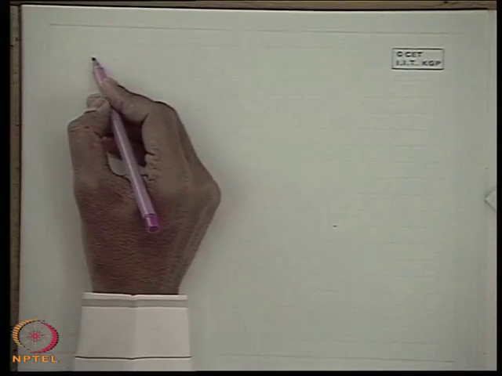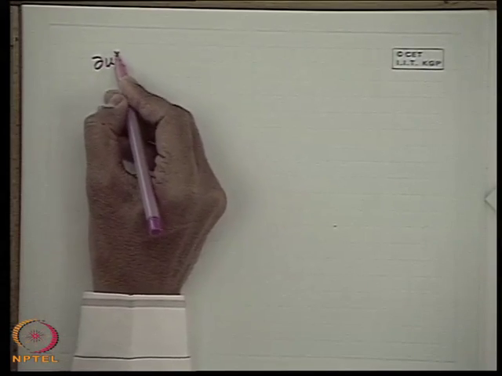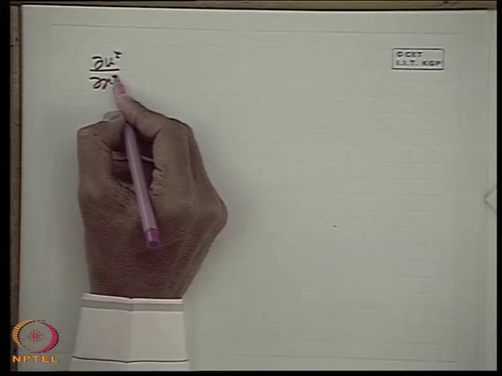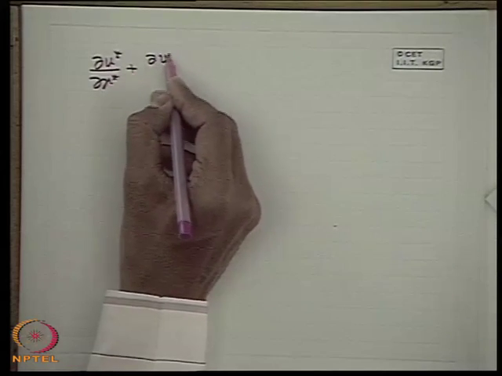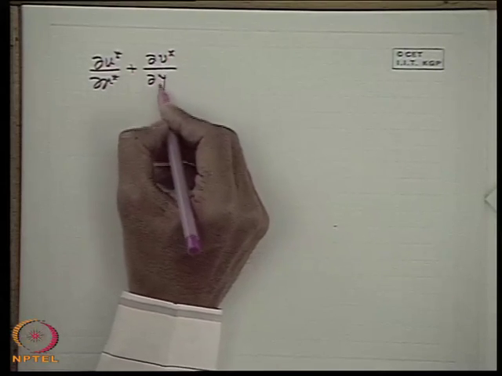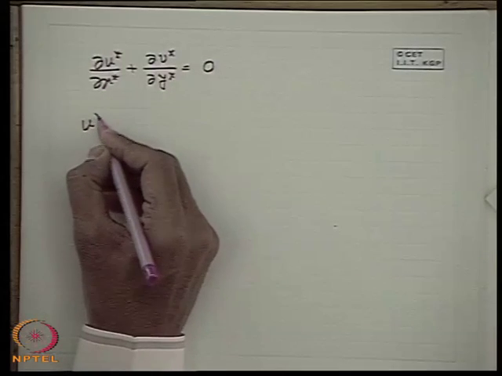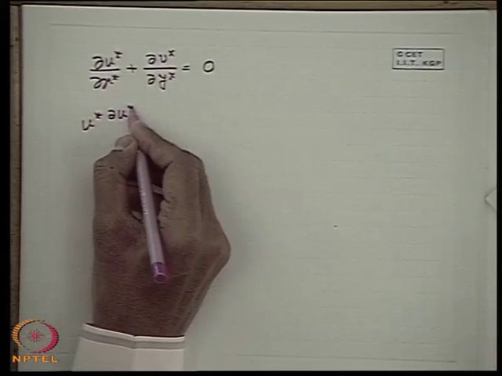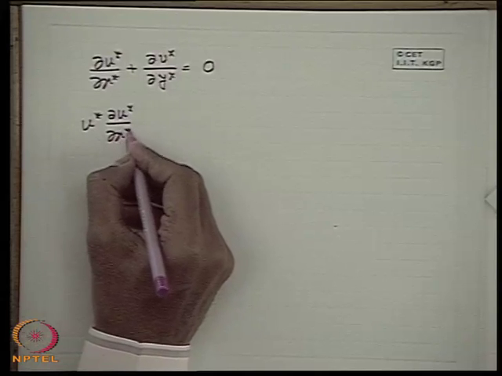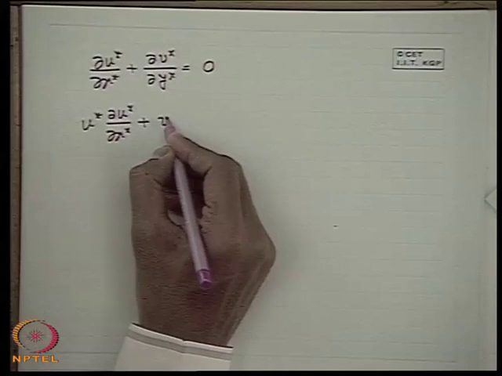Now if we write the non-dimensional form of the equation after the order of magnitude, we get the simplification like that. There is no simplification in the continuity equation, but there is a simplification in the x direction equation: u star del u star del x star, this term is retained.